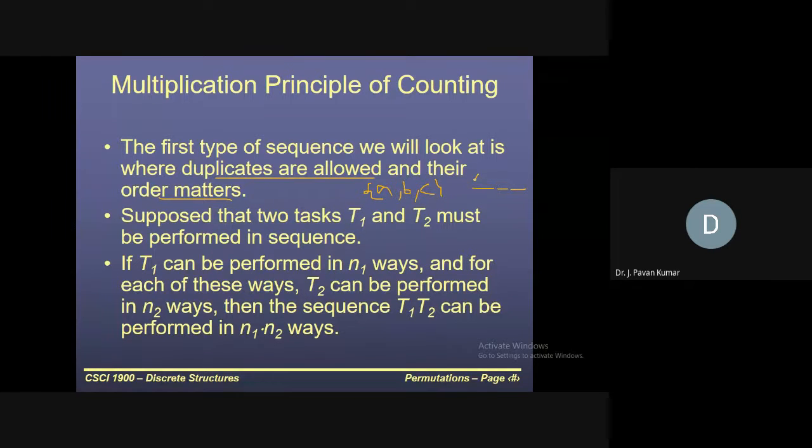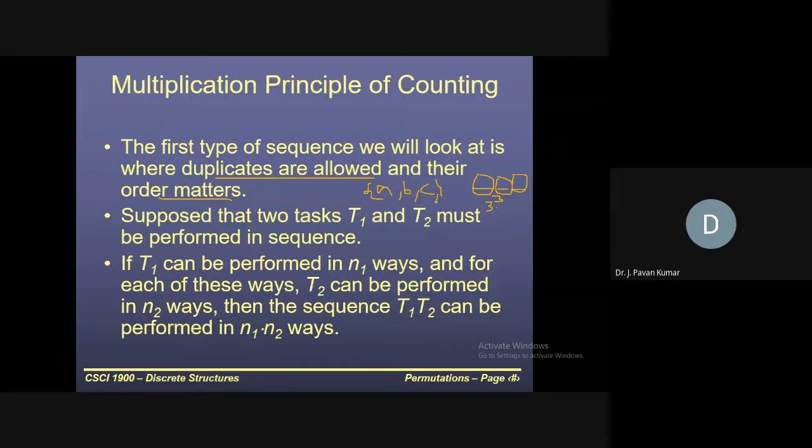For the first slot, how many possibilities do we have? Three possibilities. For the second slot also three possibilities. For the third slot also three possibilities. So it is nothing but 3 into 3 into 3. In that way we get 3 power 3.